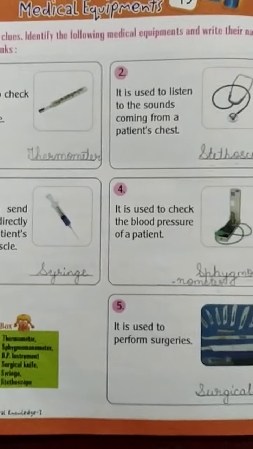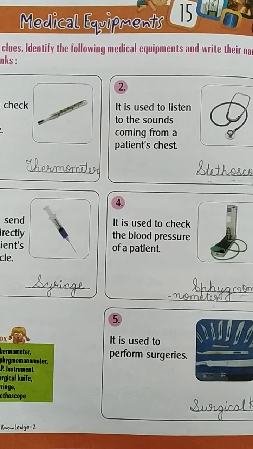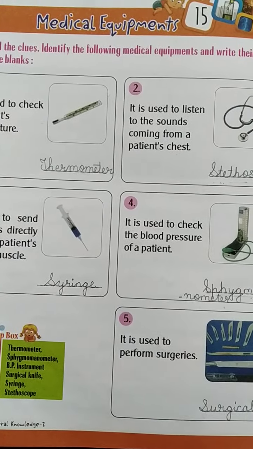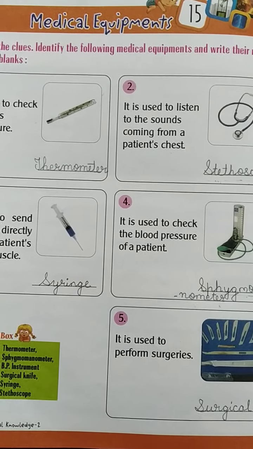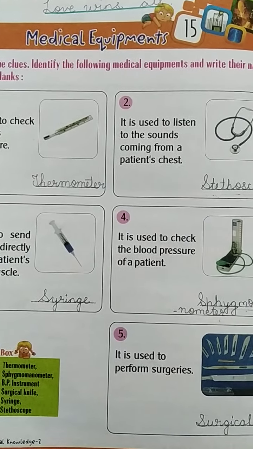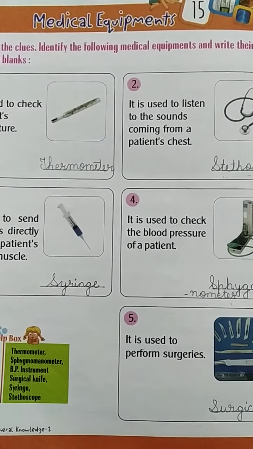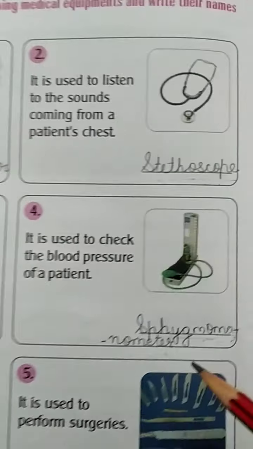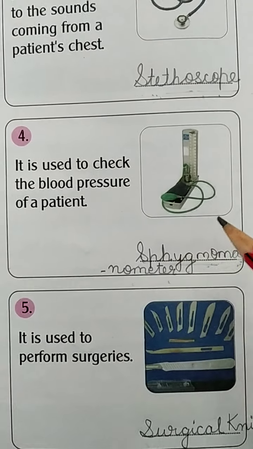So students, here are 5 instruments. You have to learn these instruments and do more and more practice. For what? To do more and more study. Then you become a doctor and then you are able to use these instruments, okay. Learn the spelling carefully, okay. The sphygmomanometer is also called a BP instrument, blood pressure instrument, okay.